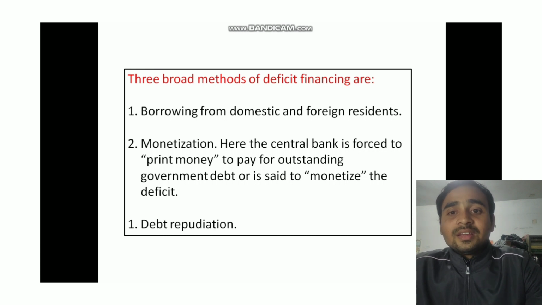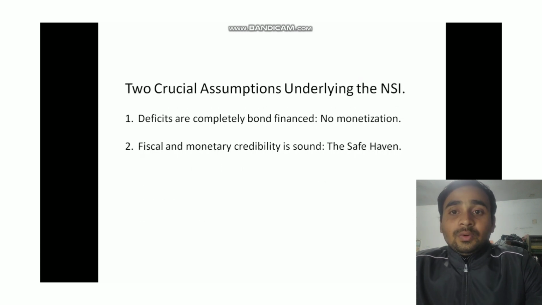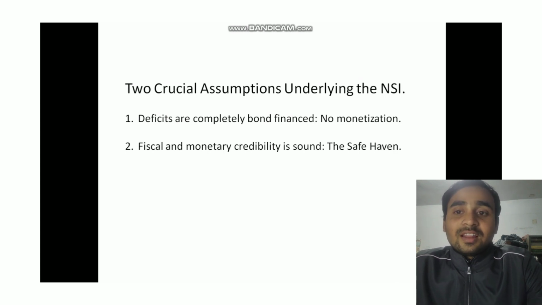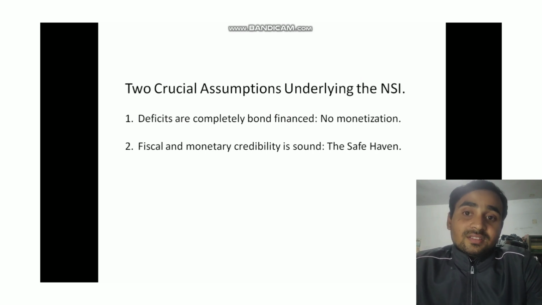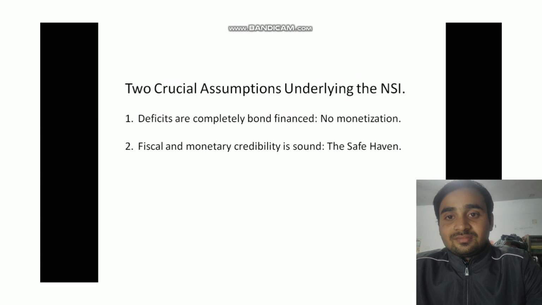So here we can see two crucial assumptions underlying the NSI. Let's break down these crucial assumptions about the NSI. Okay, so first of all, deficits are completely bond financed, no monetization.